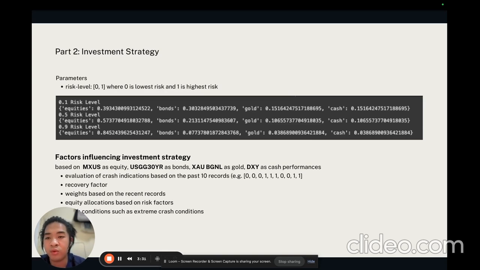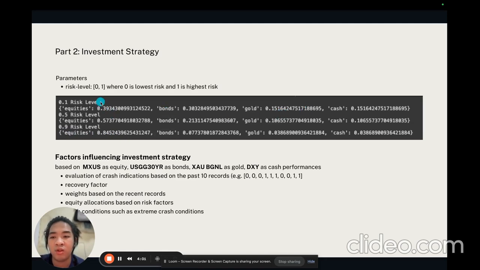Lower risk means we store our money in bonds, which give slower profit, and equities, where there's more volatility in the market. As we can see, at a risk level of 0.1 we have lower equities, and at 0.9, which is higher risk, we have more equities.